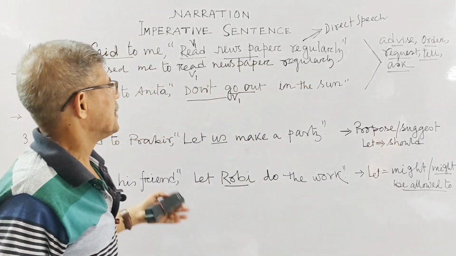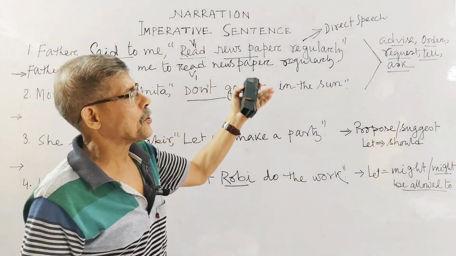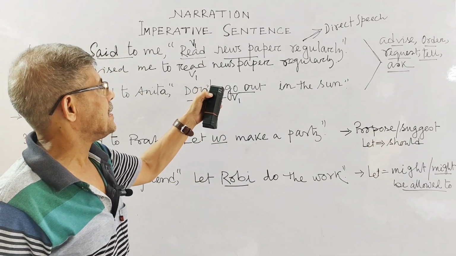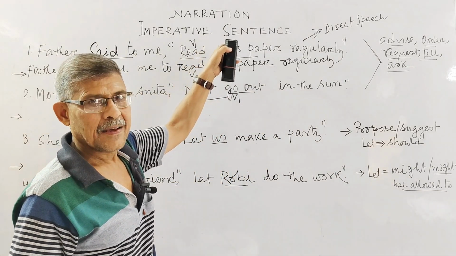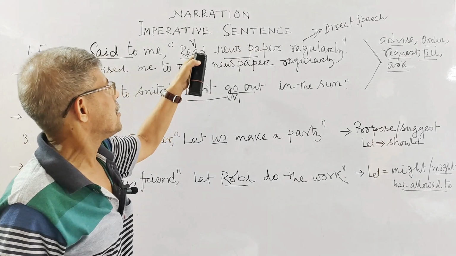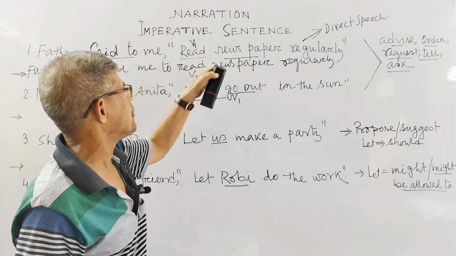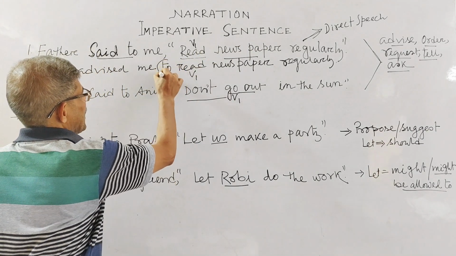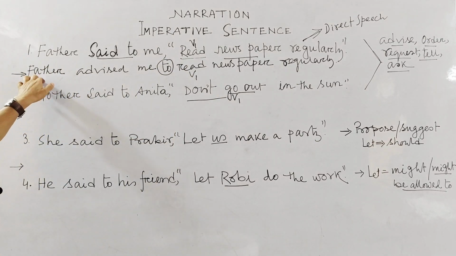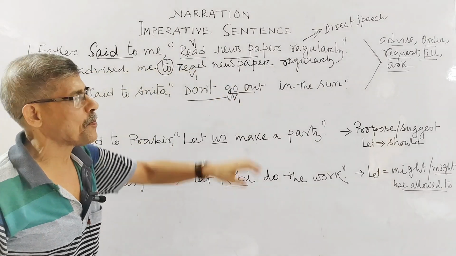So when you are converting from direct to indirect in the case of an imperative sentence, when your sentence begins with V1, just set to here. Father advised me to read newspaper regularly.